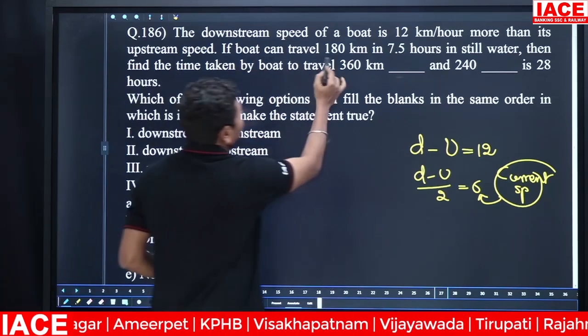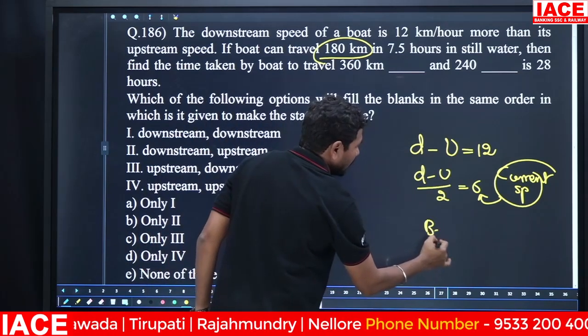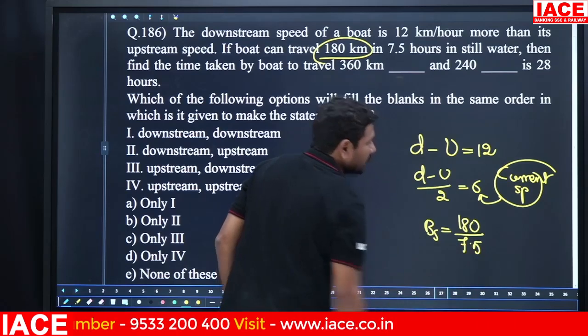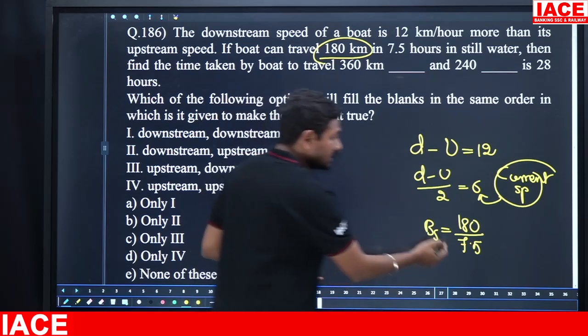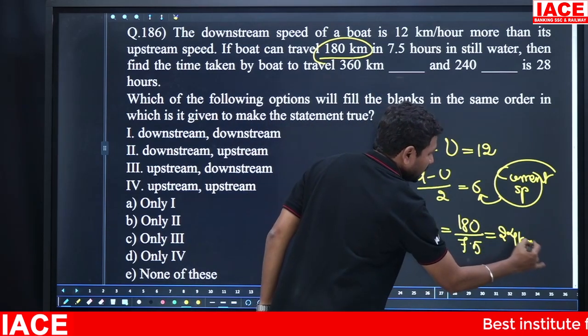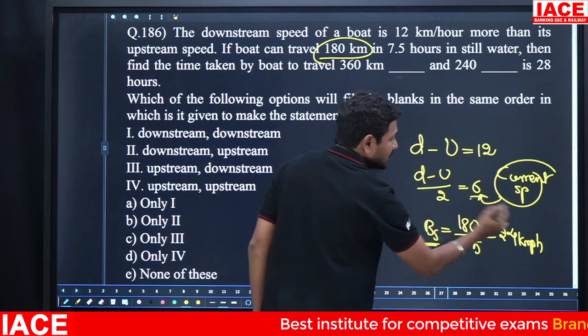Now the boat can travel 180 kilometers in how many hours? 7.5 hours. Now we have to calculate boat speed: 180 by 7.5. 15 to 180 is 12 times, then 7.5 to 180 is 24 times. Then 24 kilometers per hour is the boat speed. Current speed is 6 kilometers per hour.